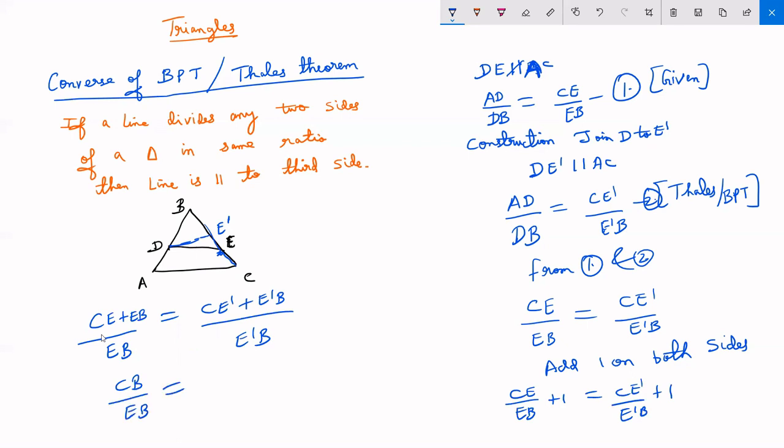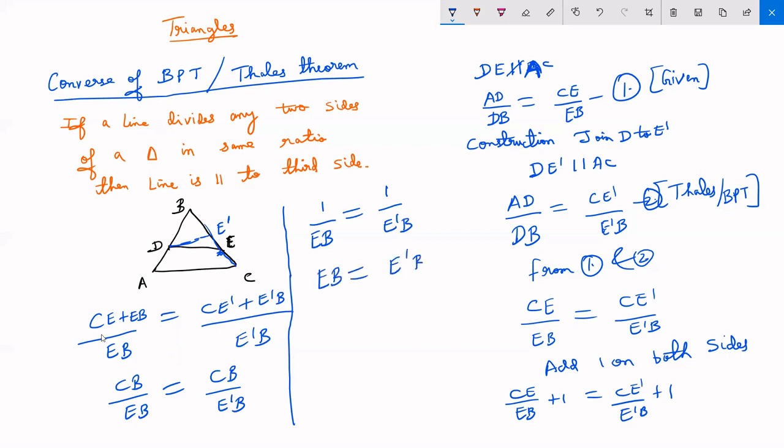Similarly, CE dash plus E dash B is also equal to CB. Is it clear? Now from here, CB and CB will be cancelled out. So the remaining will be 1 upon EB equals 1 upon E dash B. Now you will invert both sides, left hand side as well as right hand side. So you get EB is the same as E dash B.